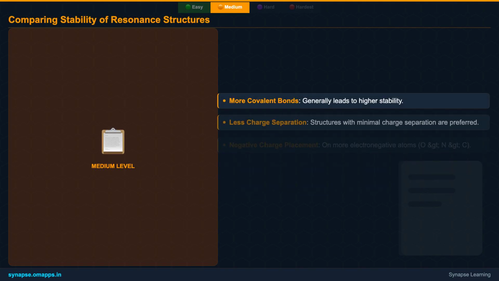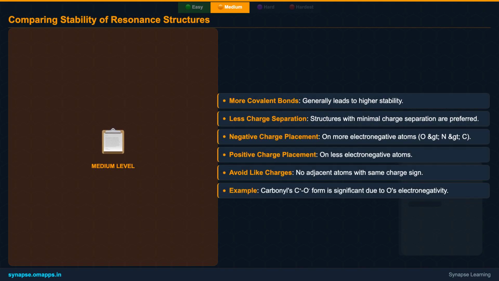Not all resonance structures are created equal, some contribute more significantly to the resonance hybrid than others. We compare their stability based on several factors. Structures with more covalent bonds are inherently more stable. Next, look for minimal charge separation. The less positive and negative charges are spread apart, the better. If charges are unavoidable, place negative charges on more electronegative atoms, like oxygen, and positive charges on less electronegative ones, like carbon.